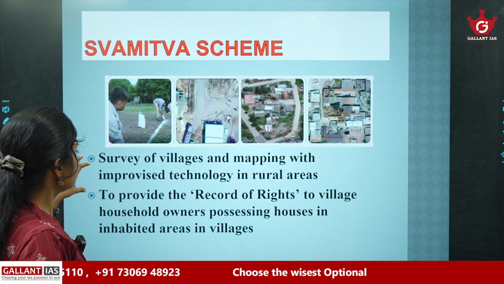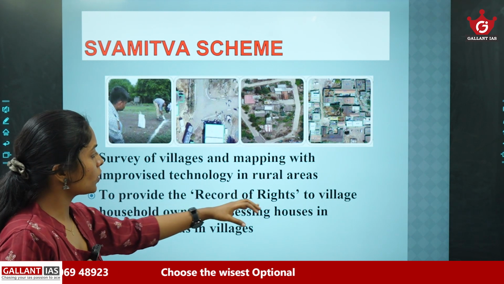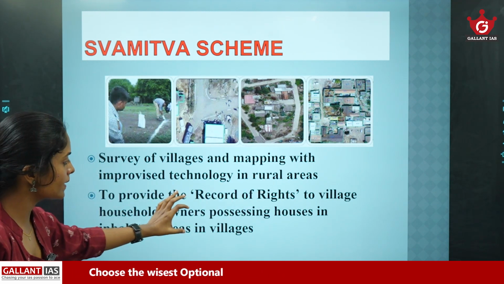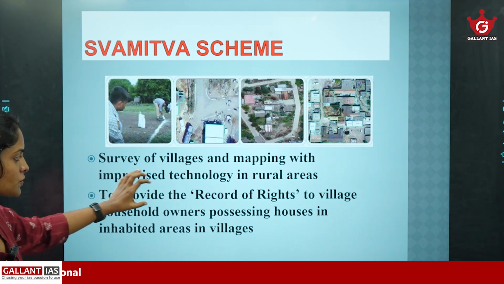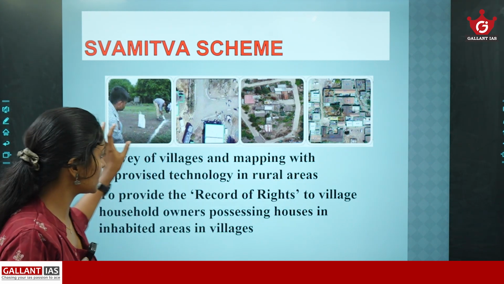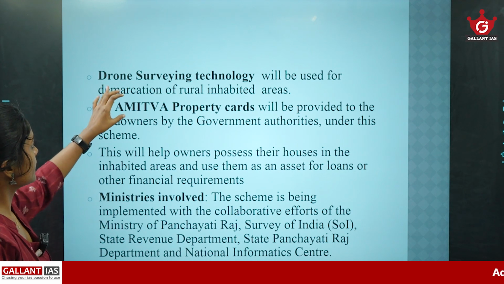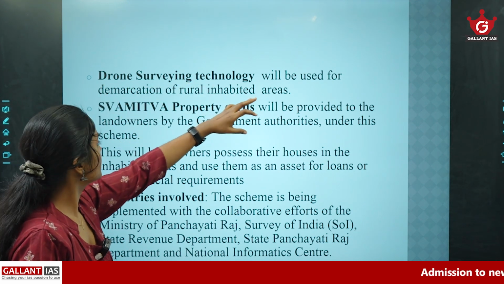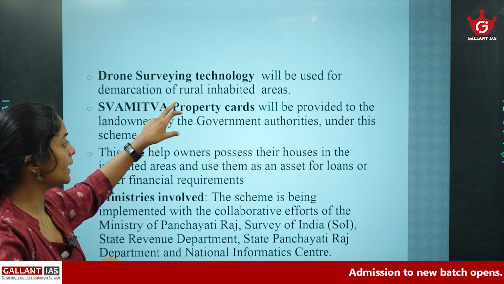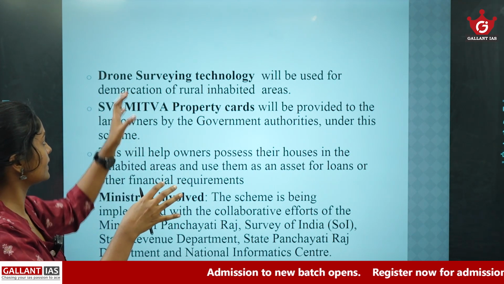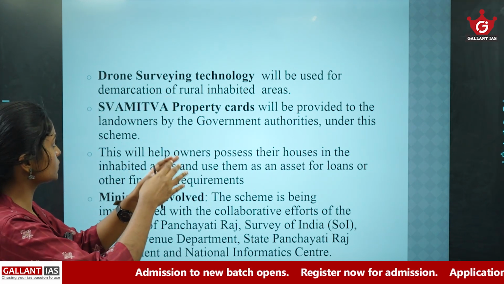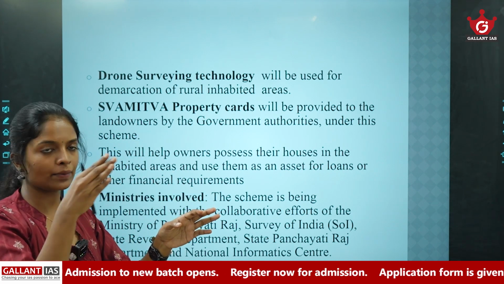The scheme aims to provide a record of rights to village household owners possessing houses in inhabited areas in villages. Here, drone surveying technology will be used for demarcation of rural inhabited areas.